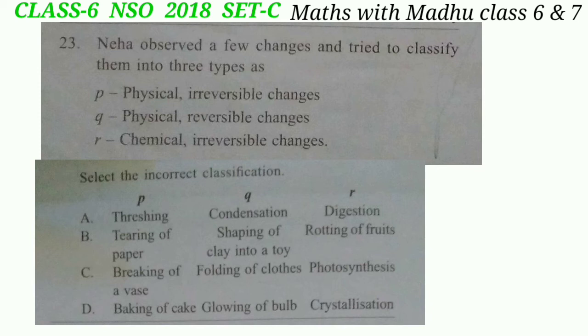Baking of cake is a chemical irreversible change and crystallization is a physical reversible change. So our correct answer will be option D.